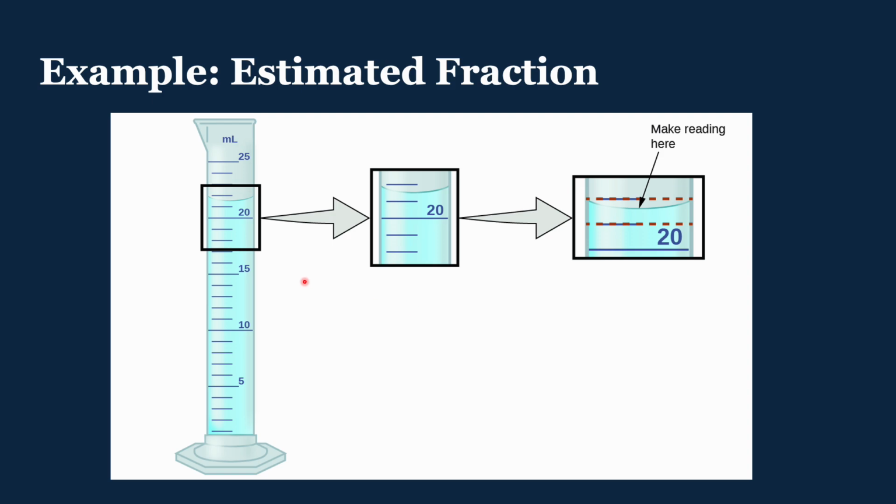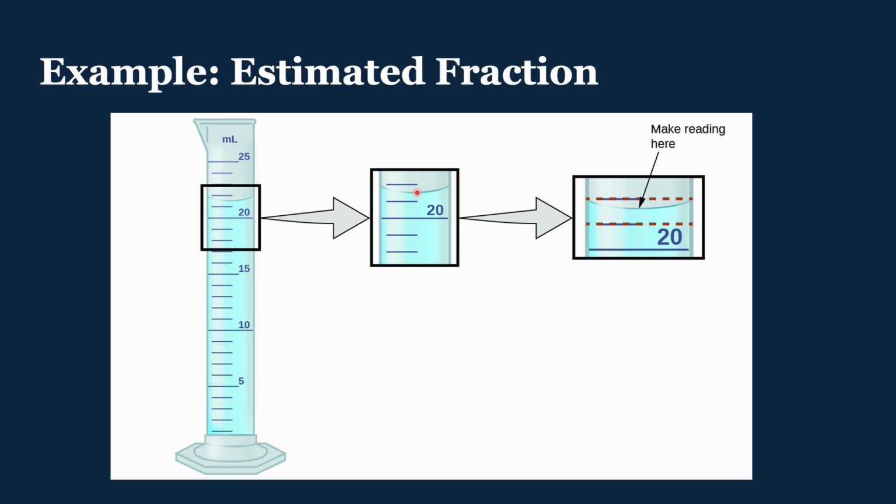So the rules for reading graduated cylinders are slightly different. You have a graduated cylinder here in milliliters. You can see this area is zoomed in over here. And so I can tell from the large picture, 5, 10, 15, 20. And then each one of these tick marks, 20, 21, 22, 23, 24, and 25. Each one of these is 1 milliliter. So there's 20. It's somewhere between 21 and 22. But where do you pick? You've got the edge up here, and you've got the edge up here, and then you've got the lower part.